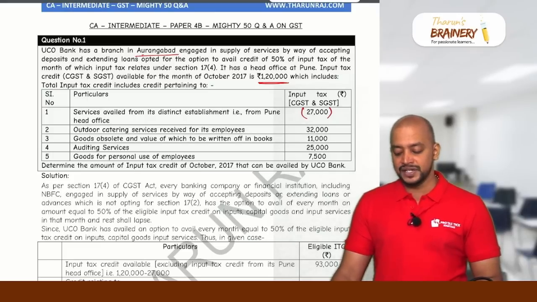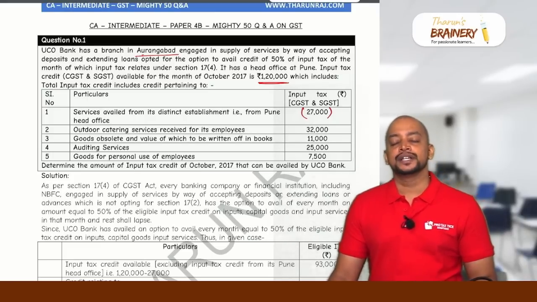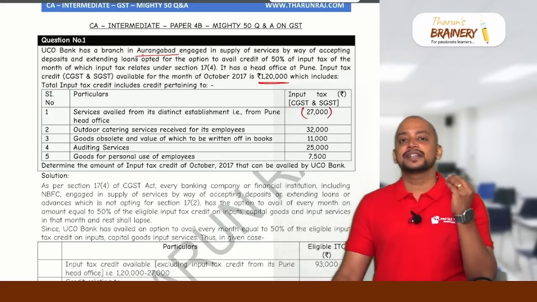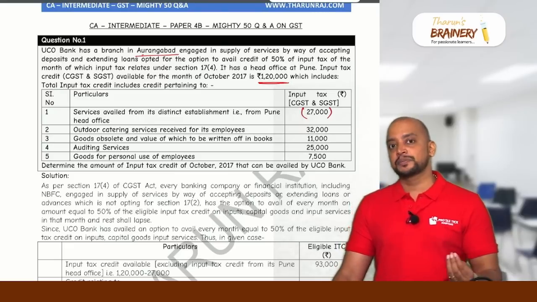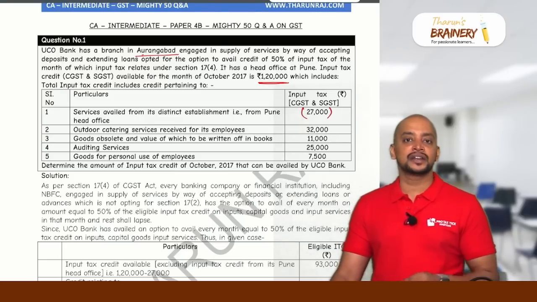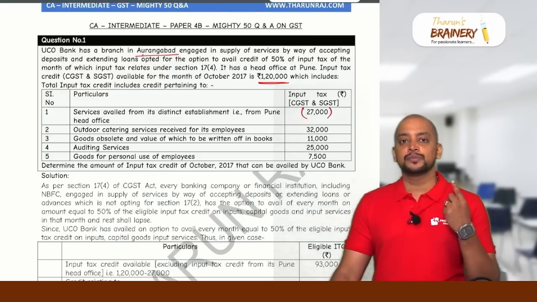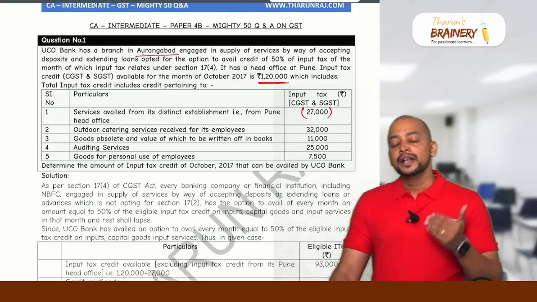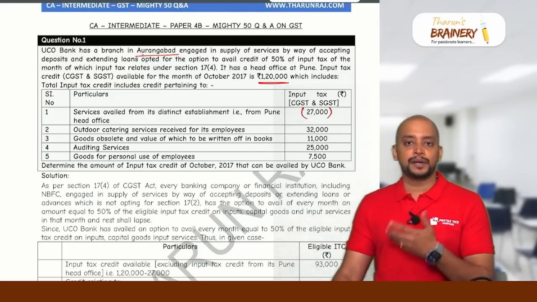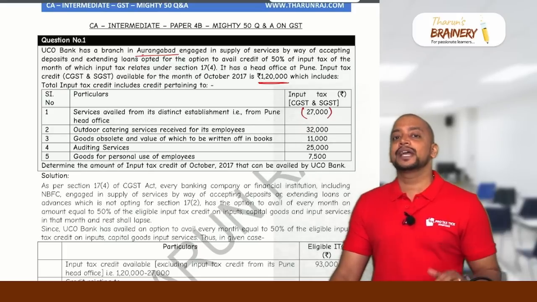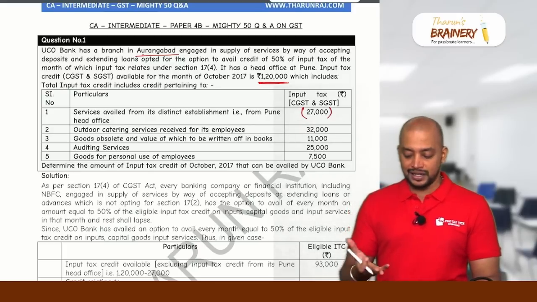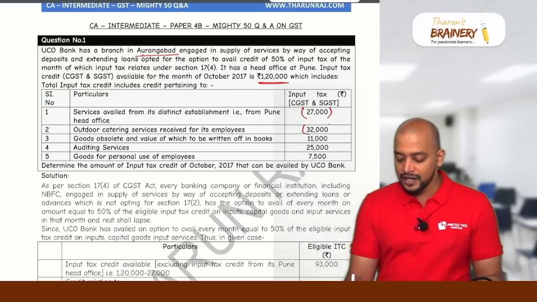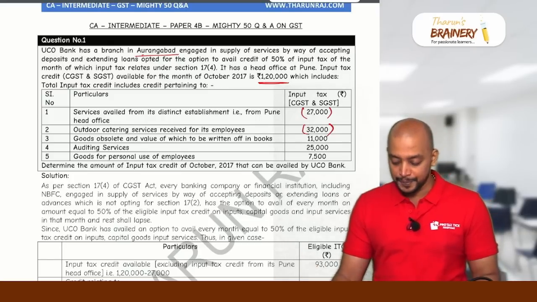Outdoor catering services received for its employees. Actually outdoor catering is a blocked credit, and we have exceptions, but the exceptions are not covered here. What are the exceptions for outdoor catering? Number 1, inward supply and outward supply in the same category, not applicable. Inward supply part of outward supply, no. Under a statutory obligation incurred by the employer to the employee, that is also not applicable here, which means it is a blocked credit. So 32,000 we will take out.